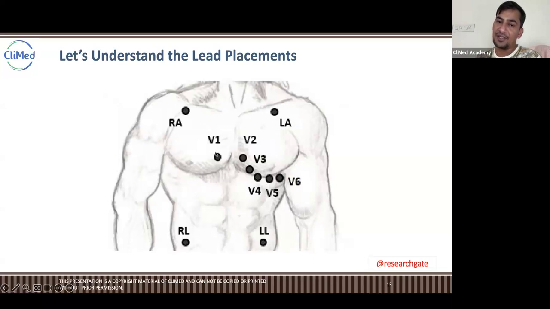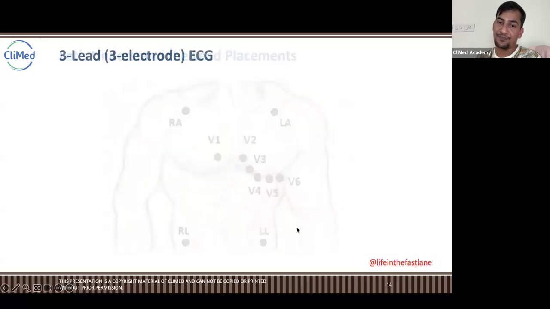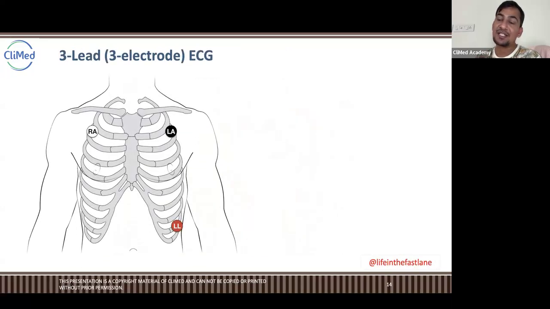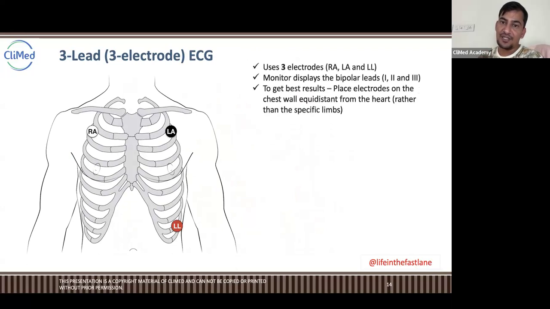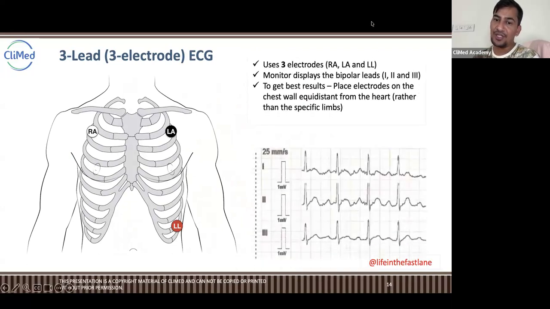Okay, this is V1, V2, and then V3 in the same line. Usually V1 and V2 are in the third intercostal space, V3 in the fourth intercostal space, and V4, V5, V6 as per the instruction in the fifth intercostal space. You will see here, this is a 3 lead or 3 electrode ECG: left arm, right arm, left leg, right? You understand the placements? So it uses 3 electrodes only.